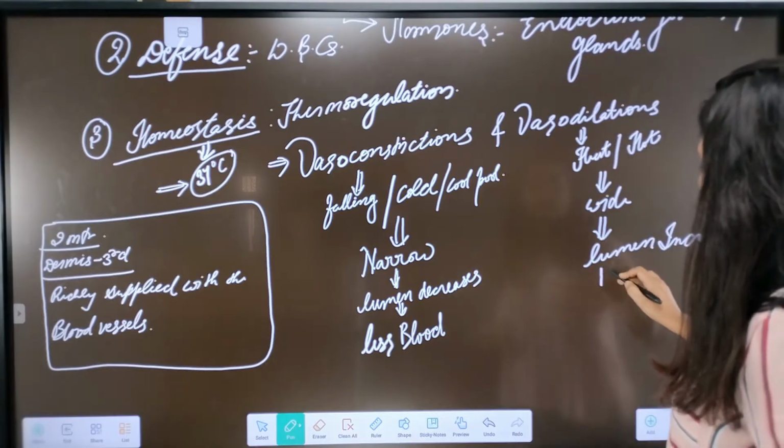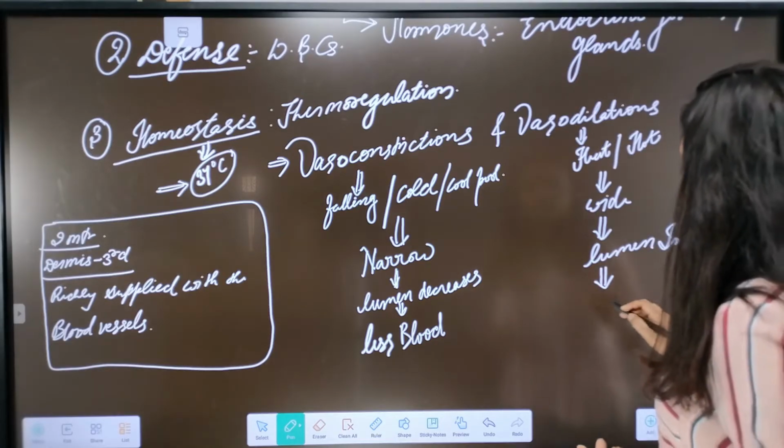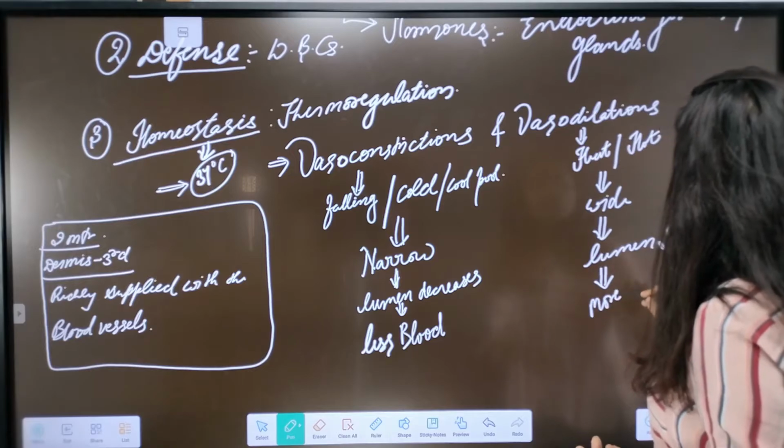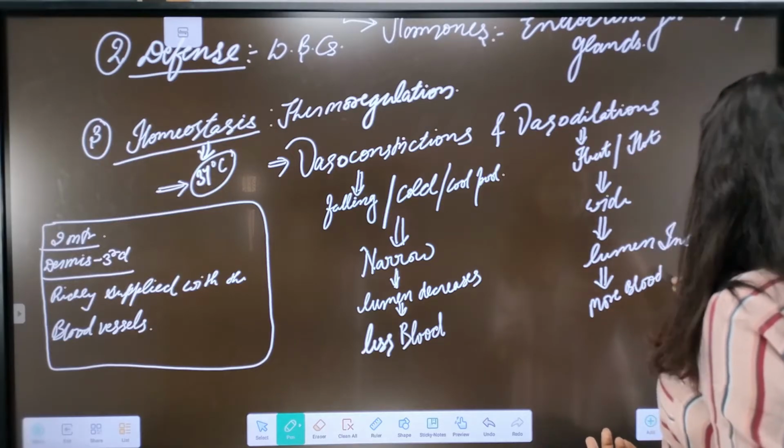In this case they will carry more blood compared to earlier.